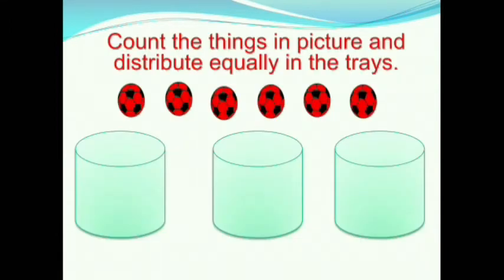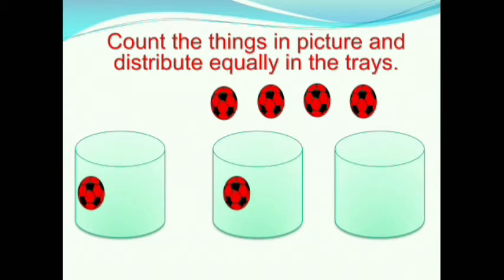Children, now we should count the things in the picture and distribute them equally in the trays. Here we have balls. How many balls are there? Let us count it. 1, 2, 3, 4, 5, 6. 6 balls are there. These 6 balls we will distribute equally in these 3 trays. First we will keep one ball in this tray. Again we will keep one ball in this tray. Again we will keep one ball in this tray.